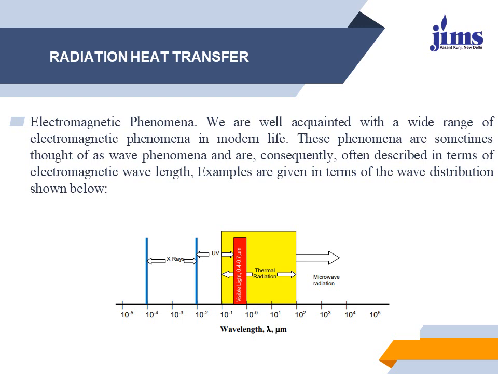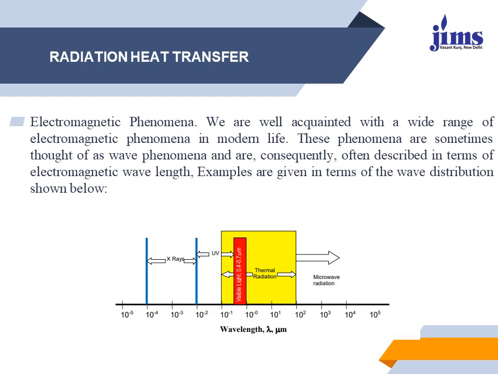We are all acquainted with a wide range of electromagnetic phenomena in modern life. These phenomena are sometimes thought of as wave phenomena and are consequently often described in terms of electromagnetic wavelength. Examples are given in terms of the wave distribution as shown in the figure.